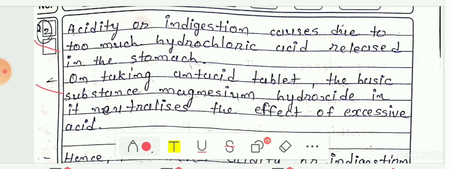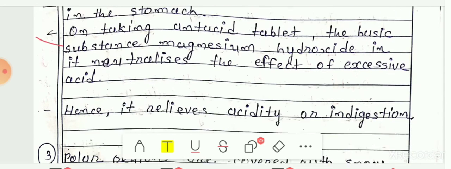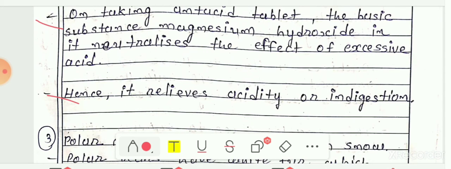On taking antacid tablets, the basic substance such as milk of magnesia, magnesium hydroxide, which is there in the antacid tablet, neutralizes the effect of excessive acid. Hence it relieves the acidity or indigestion. That's why we take antacid tablets, which contain a basic component, to get relief from acidity or indigestion.